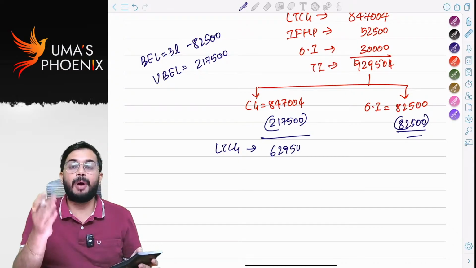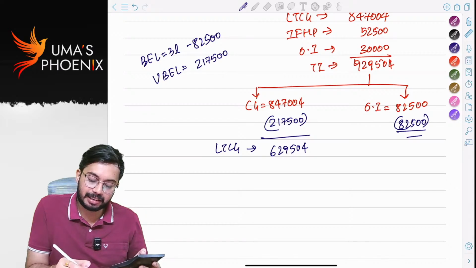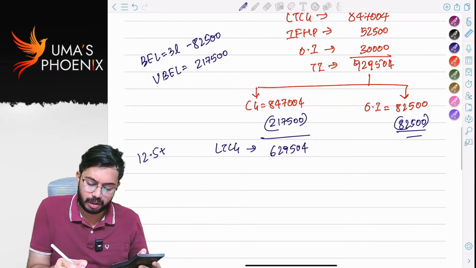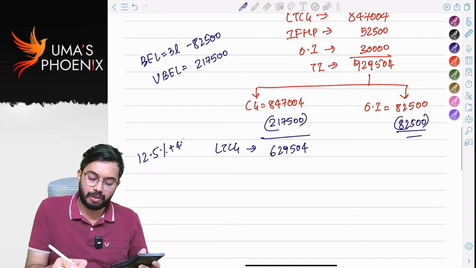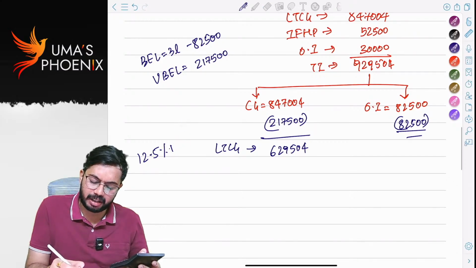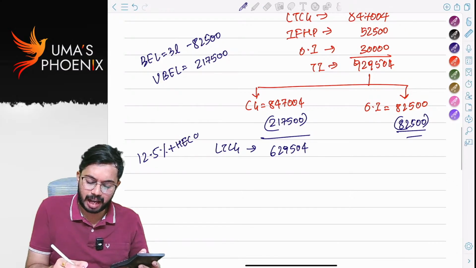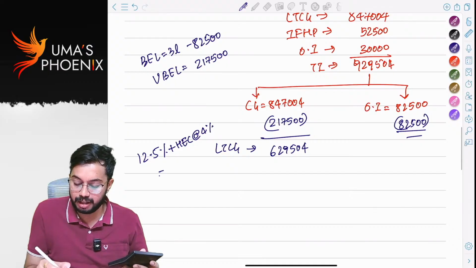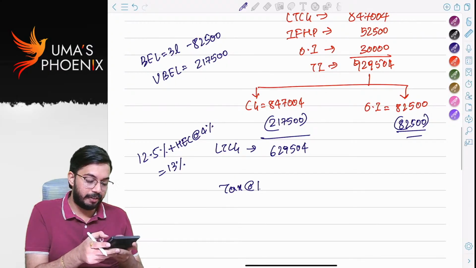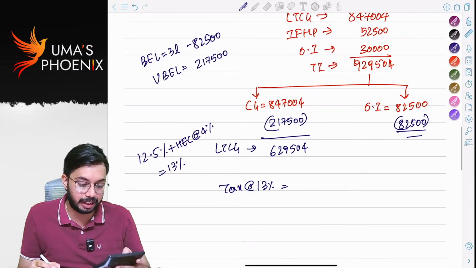Tax rate 12.5% plus HEC 4%. That means overall 13%, right? HEC is calculated on tax amount. So tax will be 13%. 6,29,504 into 13%.